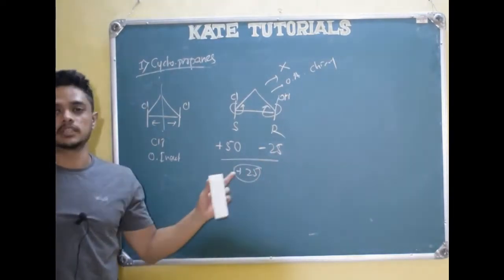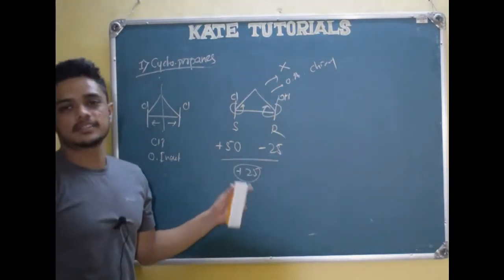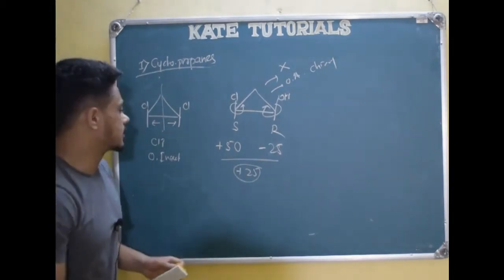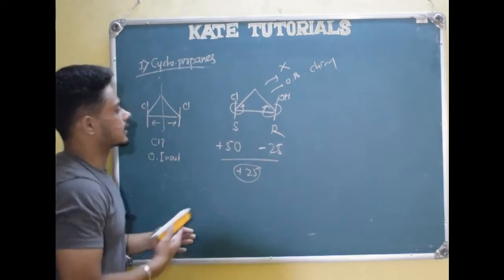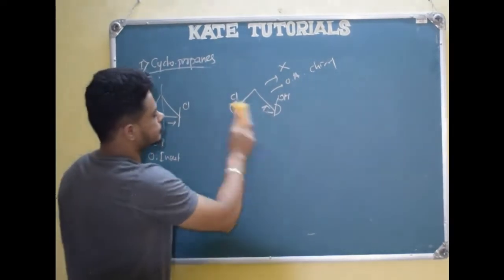This is for assumption, to make you understand. I am taking the numbers randomly, right? It is not the true value. But I hope you will get this thing, right? So it is optically active.